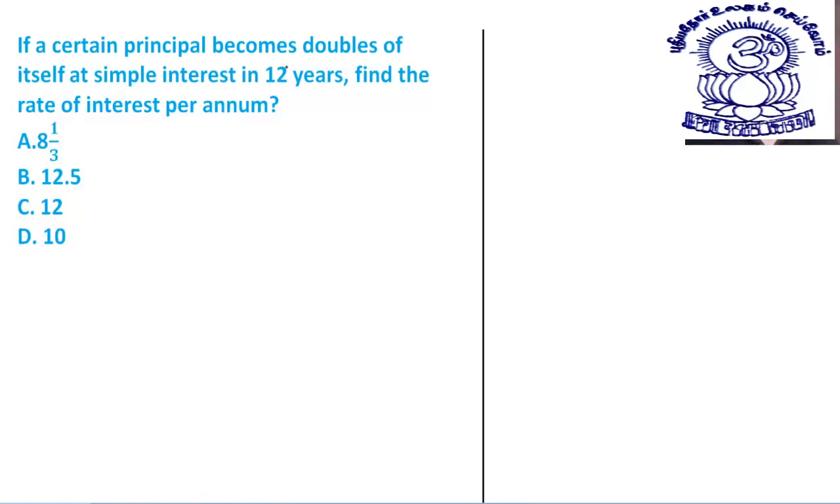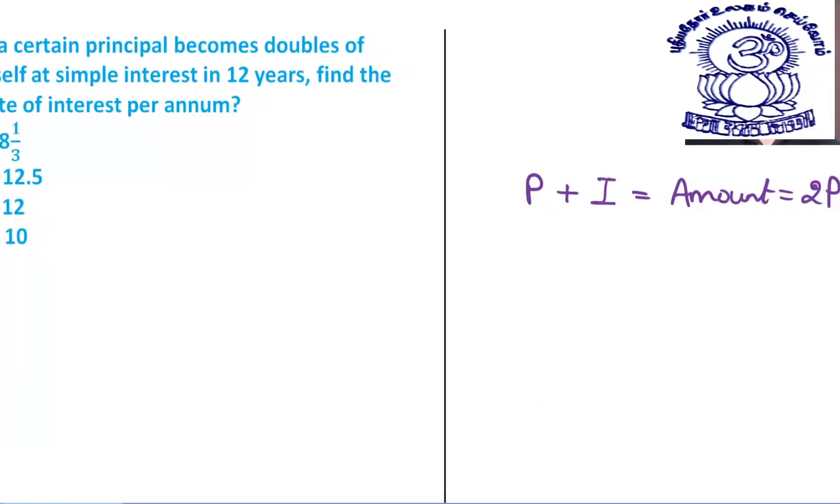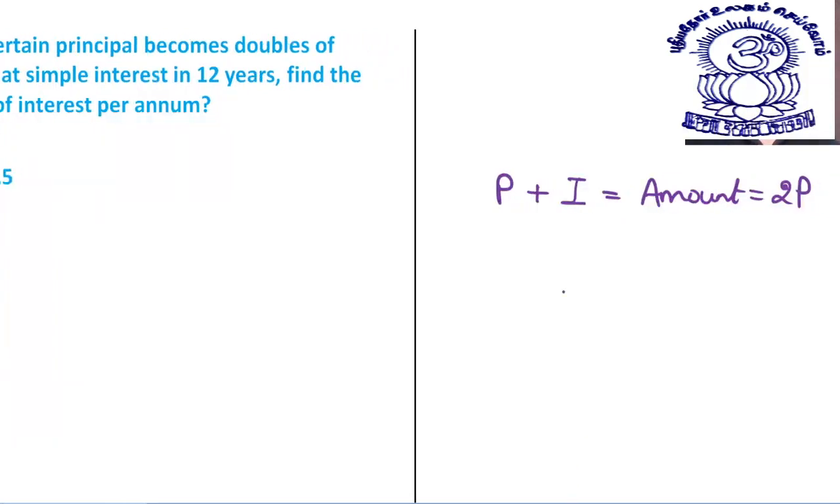If a certain principal becomes double of itself at simple interest in 12 years, find the rate of interest per annum. See what is given. I gave someone P rupees. After that, for some time, the interest is calculated. As a result, the amount becomes how much? The amount becomes 2P. Dear students, the amount becomes 2P.